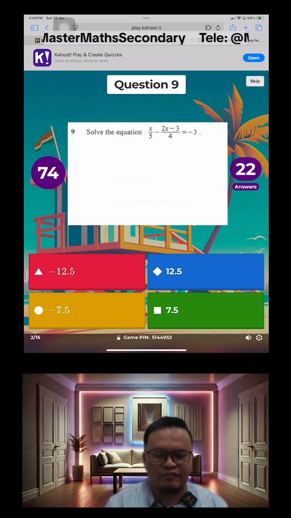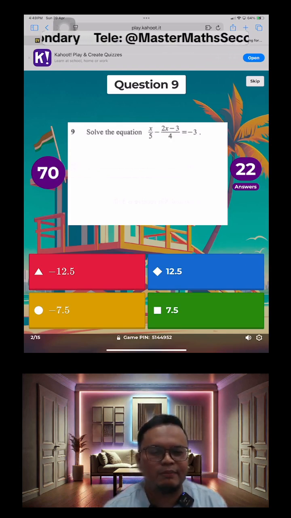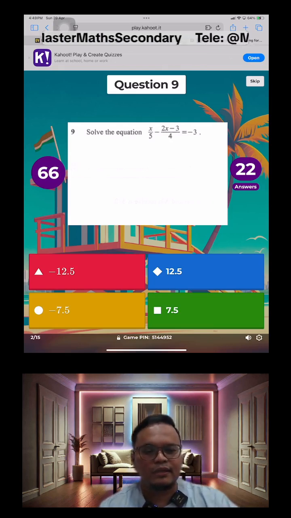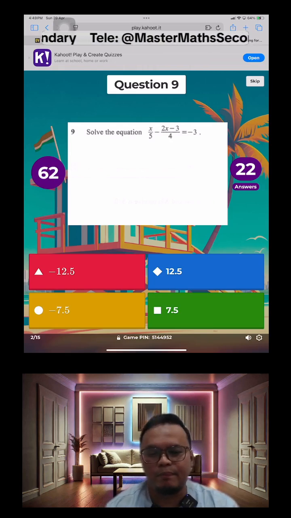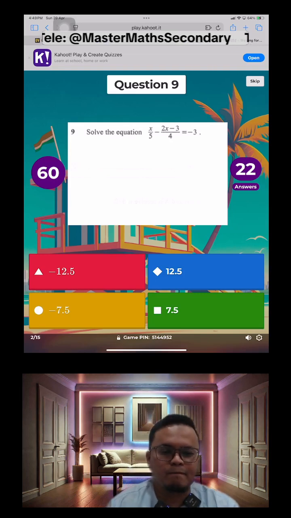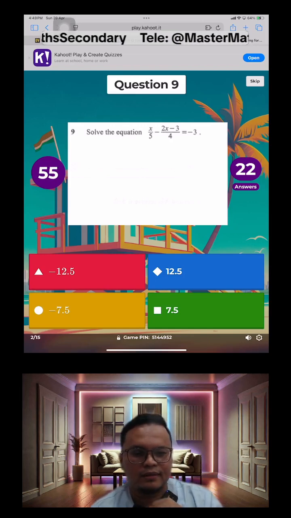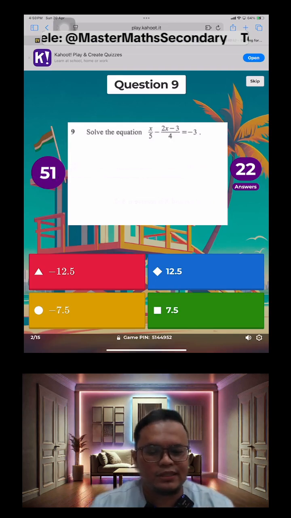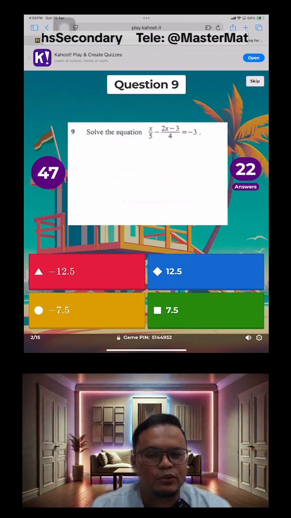Okay, roughly about 1 more minute guys. So if you haven't joined the game, now is a good time to join. This is O-level math. This is a past year question, 2020 E-Math Paper 1. We'll be doing questions 9 to 16 of the 2020 Paper 1. So if you haven't joined us in the game, quickly join us now, because this is just the first question. There are 12 other more parts to go.